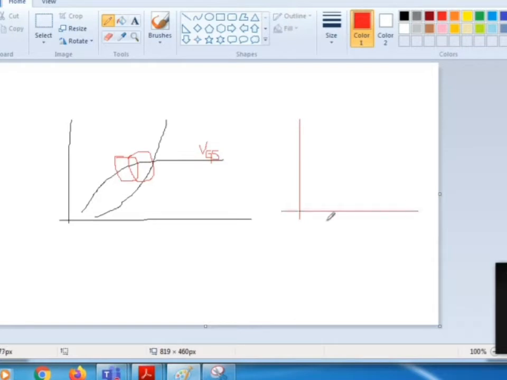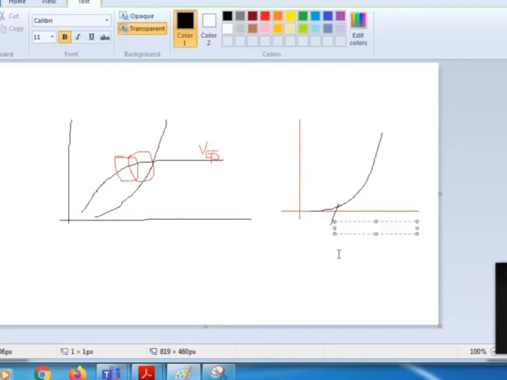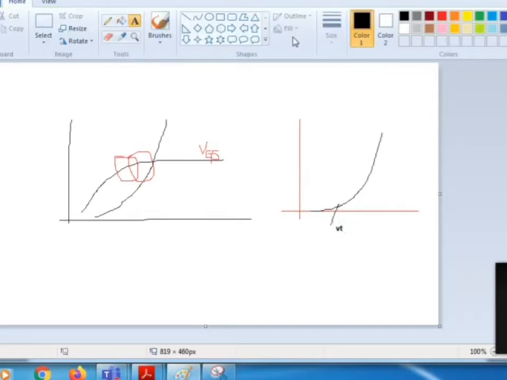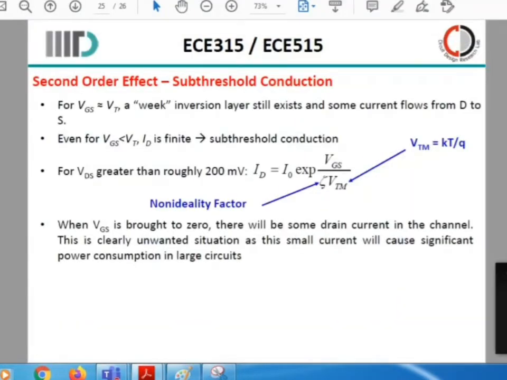Another graph you have to see is this one, where your VT is still present over here. This particular range, your VT is here. But draw your attention to this particular portion: you will see there is some finite amount of current no matter what. If you zoom in to this portion also, some amount of current is always there. It is not a straight line which says there is absolutely nothing. So this small amount of current conduction is called subthreshold conduction.